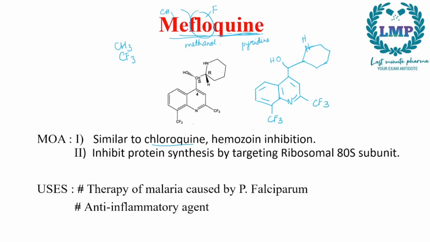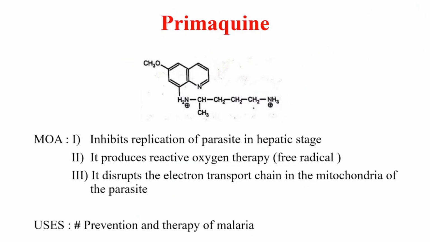Next is the MOA. It is similar to chloroquine, that is hemozoin inhibition. It also inhibits protein synthesis by targeting the ribosomal 80S subunit. Now the uses of mefloquine include therapy for malaria caused by Plasmodium falciparum, and it is also used as an anti-inflammatory agent.